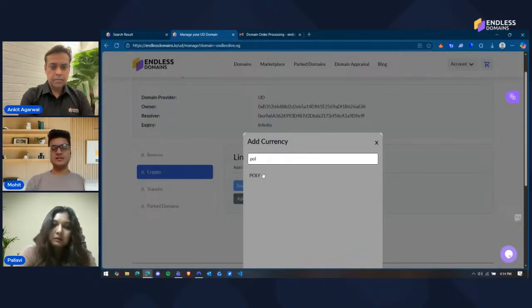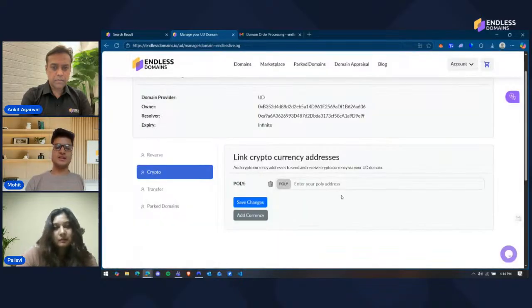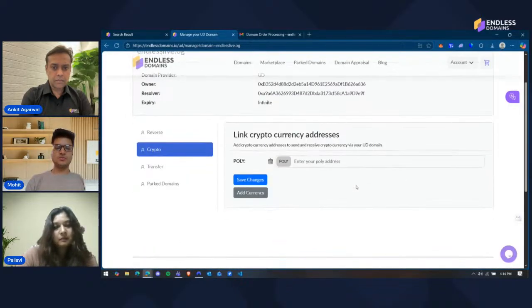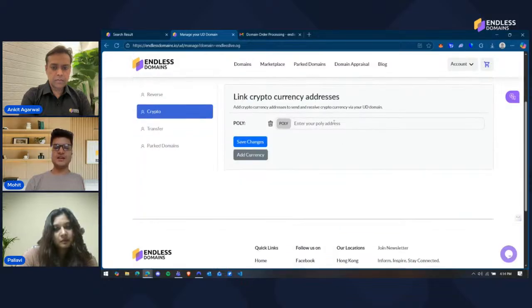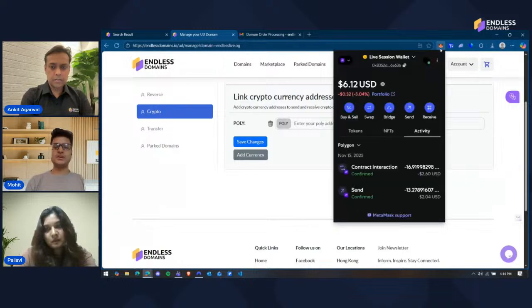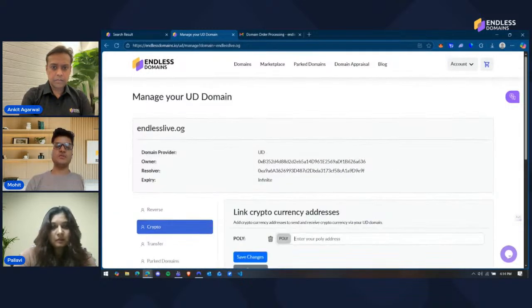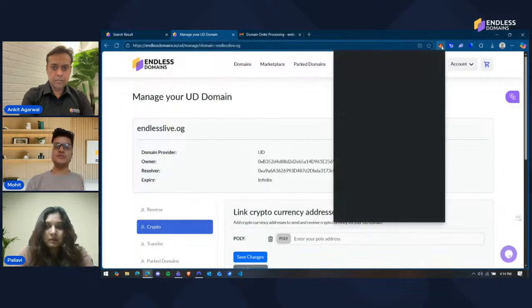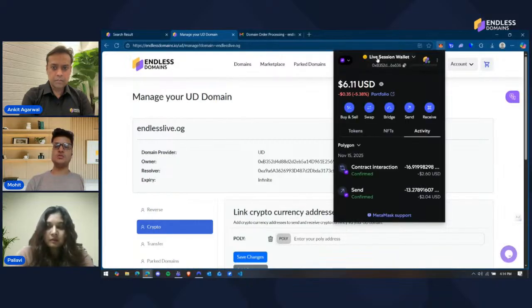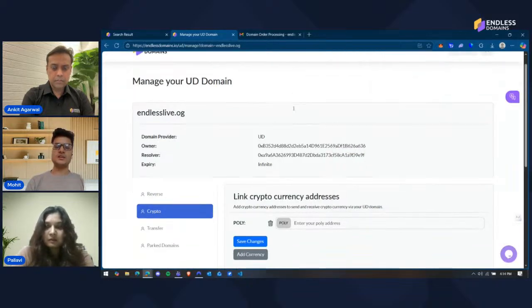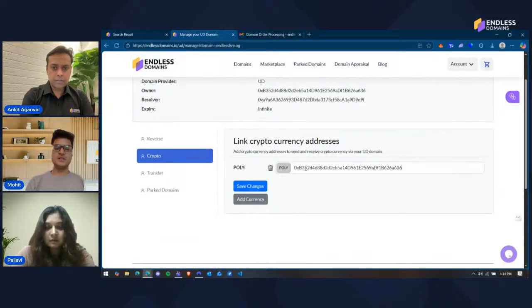As I deal in Polygon a lot, I will do Polygon, but you can do any other currency that you like. Once you do this, you can enter the Polygon address that you want to receive funds in. Let's say I want to receive funds in this wallet itself. If somebody enters endlesslive.og, I want to be receiving funds in this wallet. So I'll copy the address of this wallet, paste it over here, and then save the changes.